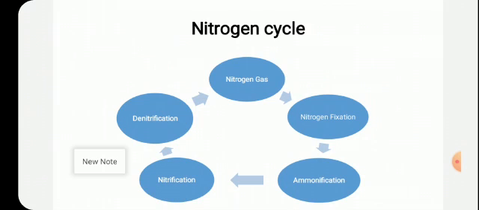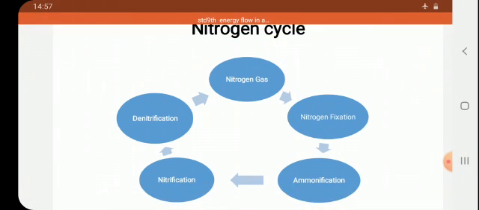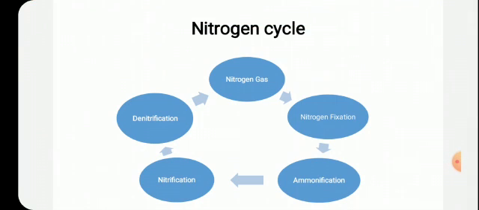Denitrification is the conversion of nitrogen compounds into gaseous nitrogen. These nitrates and nitrites in the form of compounds are used by the plants. Plants grow, and they contain proteins. Plants are our food, and that food contains carbohydrates, proteins and fats.